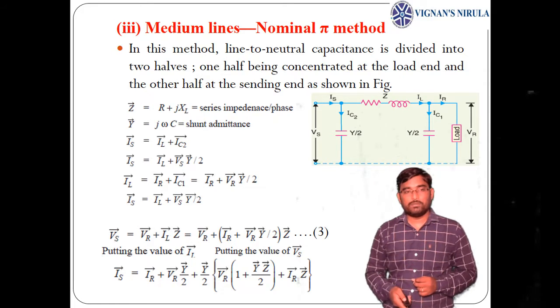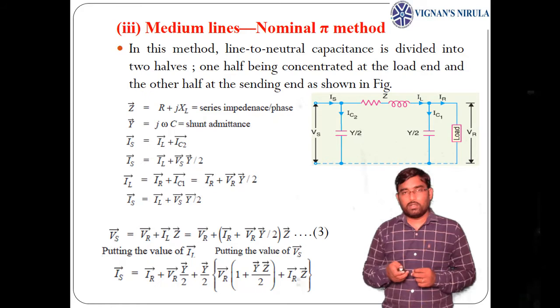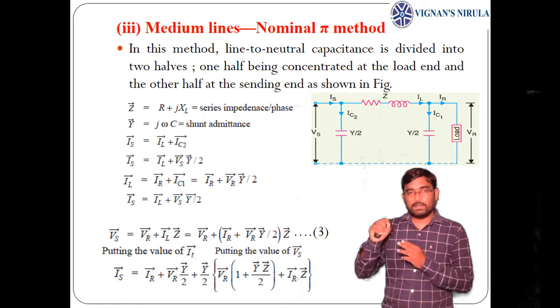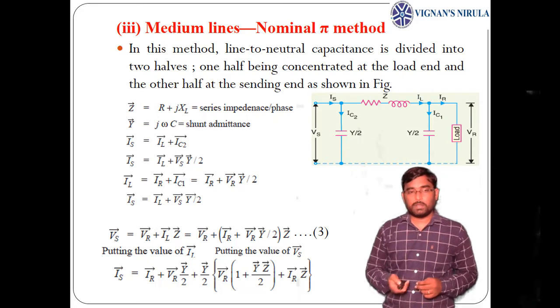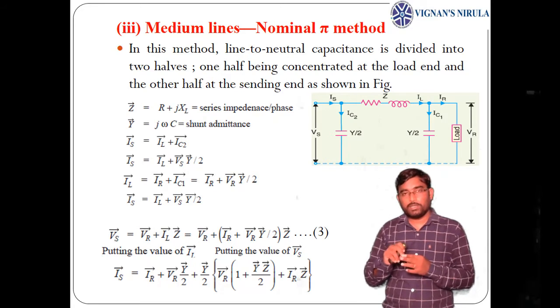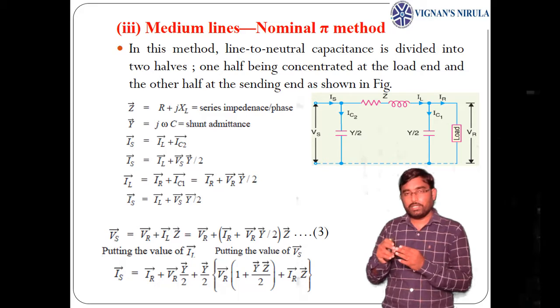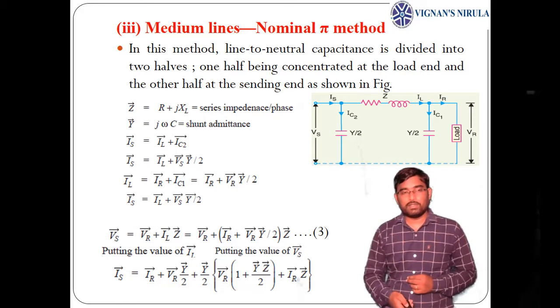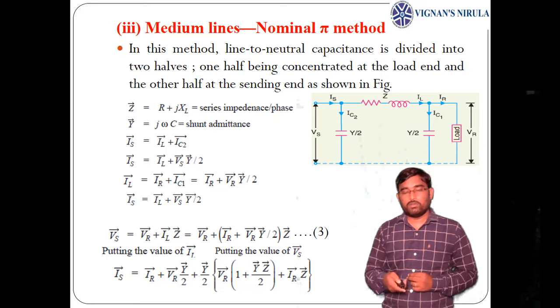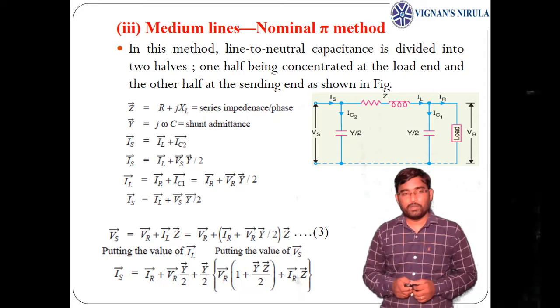Now by applying KCL at the receiving end, IL equals IR plus IC1, and IC1 is VR into Y by 2. So IL equals IR plus VR into Y by 2.